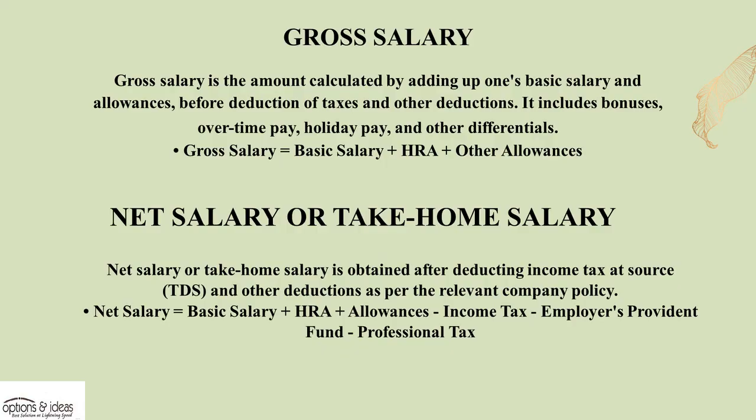Gross salary. Gross salary is the amount calculated by adding up one's basic salary and allowances, before deduction of taxes and other deductions. It includes bonuses, overtime pay, holiday pay, and other differentials. Gross salary equals basic salary plus HRA plus other allowances. Net salary or take-home salary is obtained after deducting income tax at source, TDS, and other deductions as per the relevant company policy. Net salary equals basic salary plus HRA plus allowances, minus income tax, employer's provident fund, and professional tax.